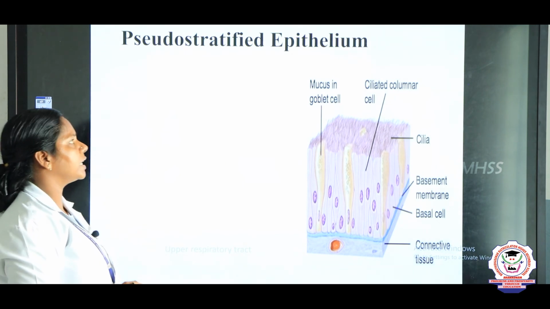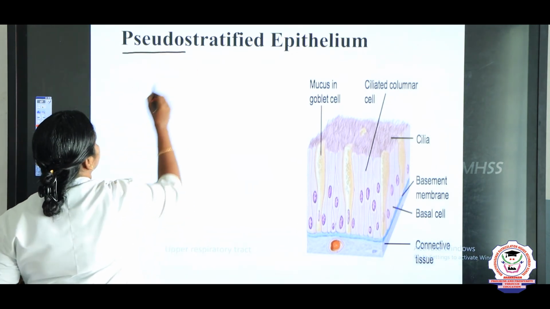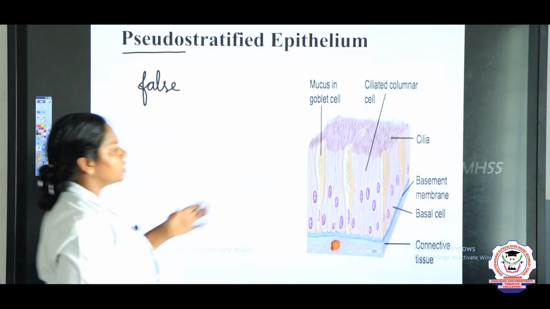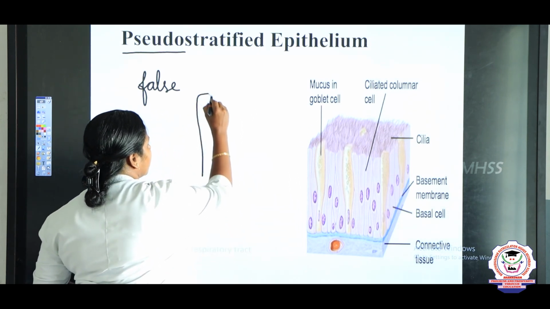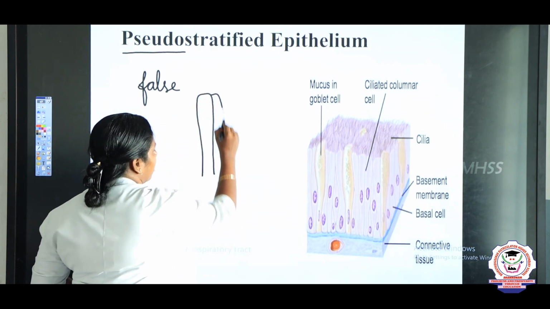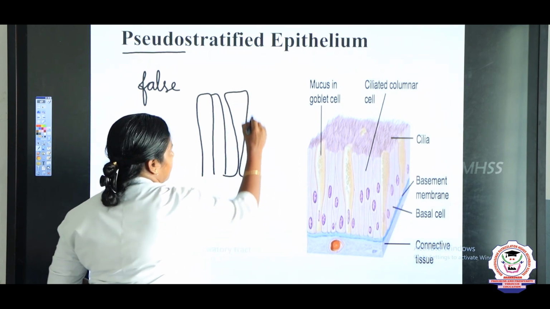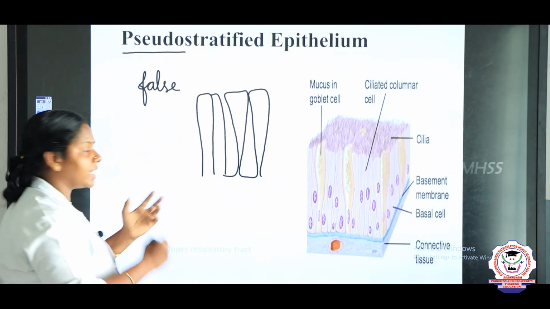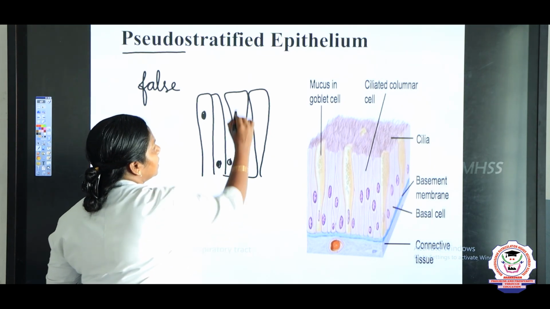And next we are going to study the pseudostratified epithelium. What do you mean by pseudo, children? Pseudo means false. Just look into this picture, children. Here it is also columnar cells, but the nucleus is located at various locations, in different places.